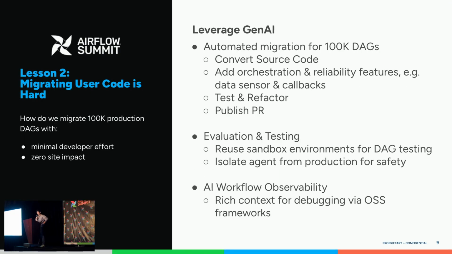Okay, so now that we've set up the foundations of Airflow, the second problem we have to worry about is the actual migration. And this is exactly the second lesson, which is that migrating user DAGs at our scale is really hard. When you have around 100,000 DAGs owned across hundreds of different teams, how can we migrate them with the least amount of time and zero side impact?